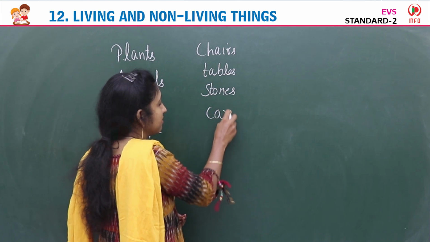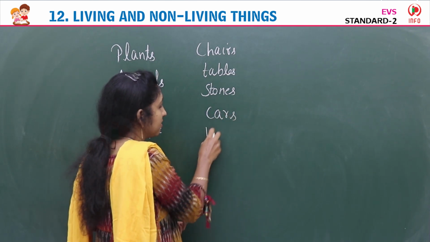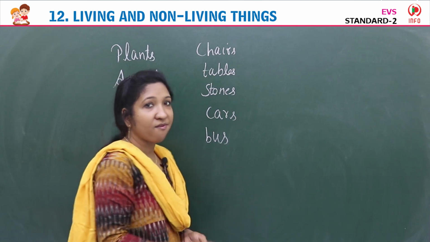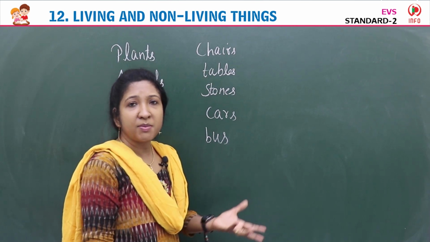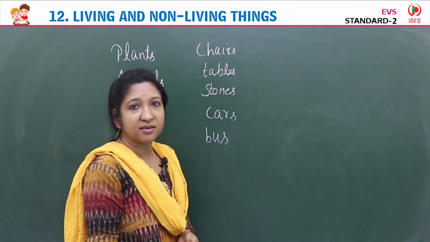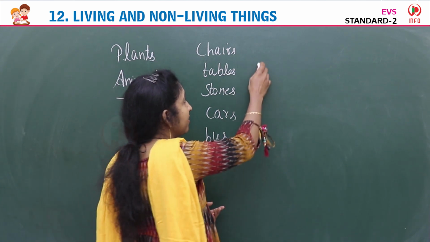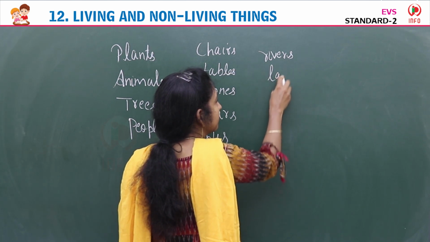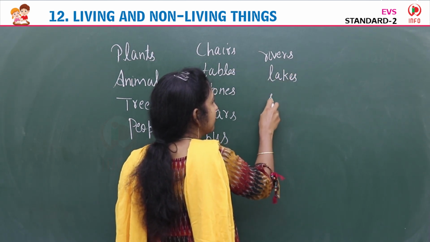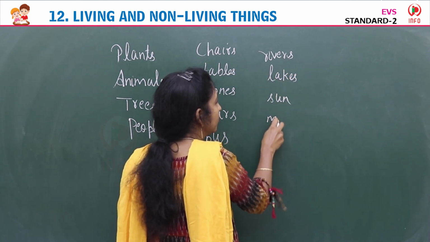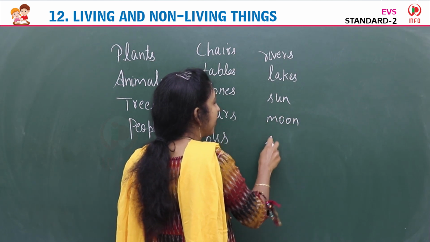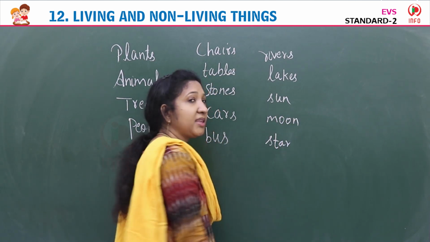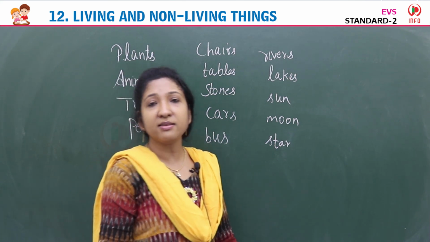Cars, bus. Many things we can see around us like this, isn't it? Then rivers, lakes, we can see sun, moon, star. So many things are there that we can see around us.